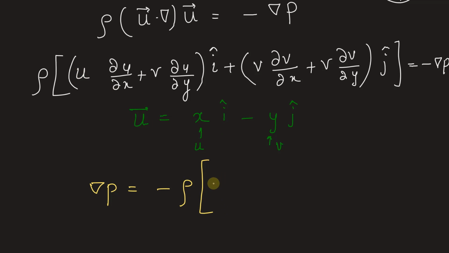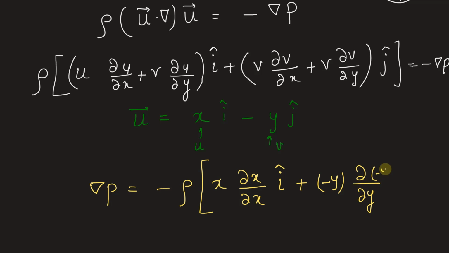So u here we can write x into derivative of x with respect to x, and the derivative of x with respect to y will become 0, so let's not write it here, and this is i cap, that is in the x direction. Plus now dou v by dou x: v is a function of y only here, so differentiation of y with respect to x will become 0, so let's not write this term again. Now let's find this term. v is minus y, and dou v upon dou y, so dou upon dou y of minus y, and this is j cap.